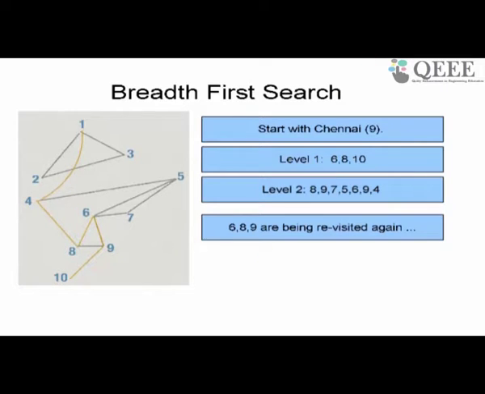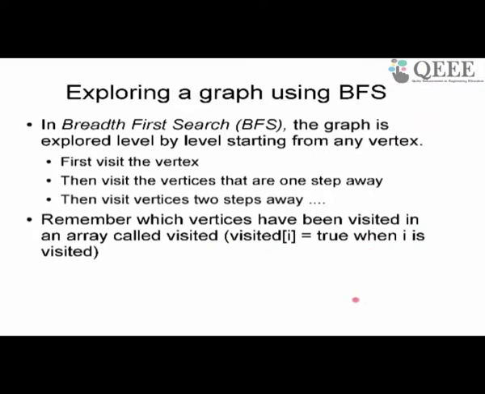So how do I do that? A simple way of doing that is by keeping track of nodes I have seen already by using a tag called visited. How do I keep a tag? The easiest way of tagging a node is using an array. Remember that nodes are all numbered, so I can number from 1 to n.